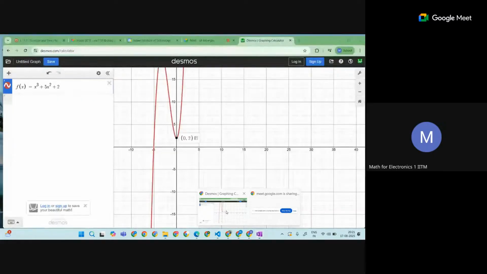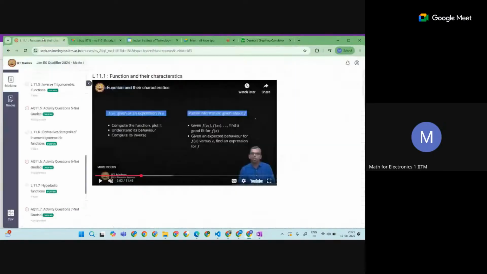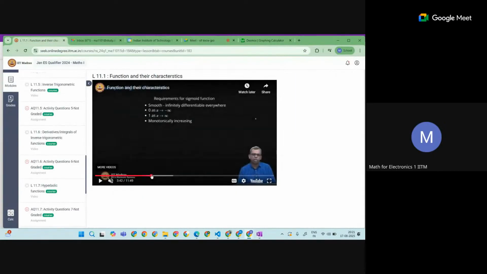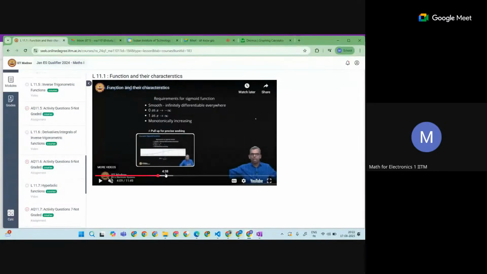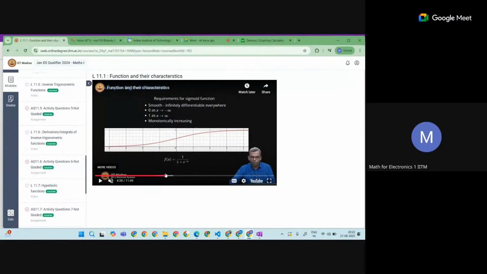So this is about some graphs. There are some words: monotonically increasing, monotonically decreasing, or different functions. See, this is a kind of sigmoid function, 1 upon 1 plus e power minus x.